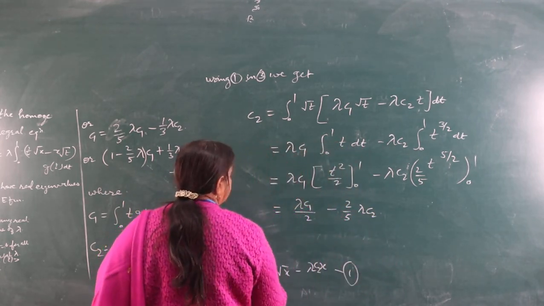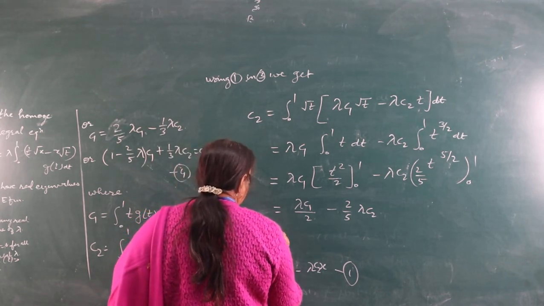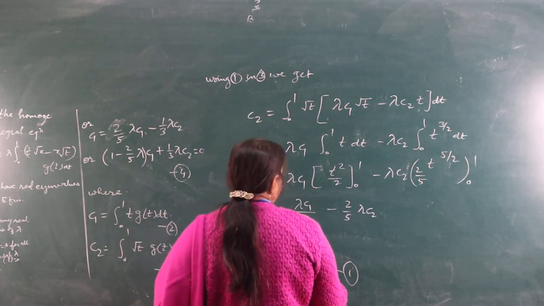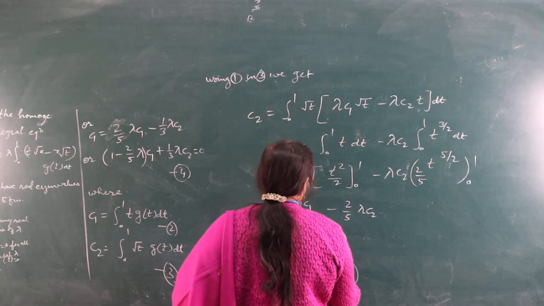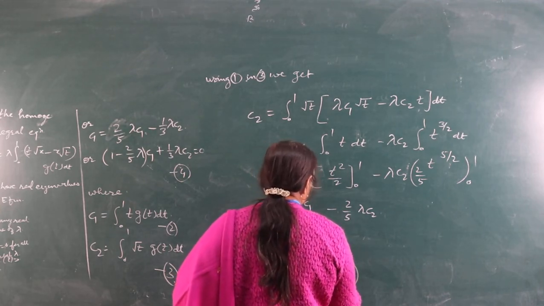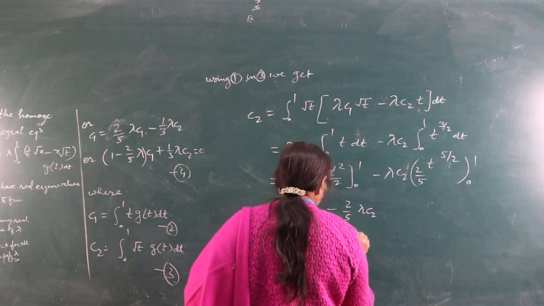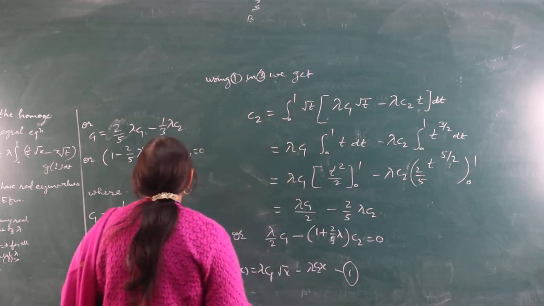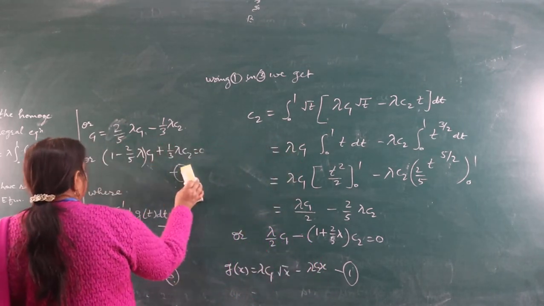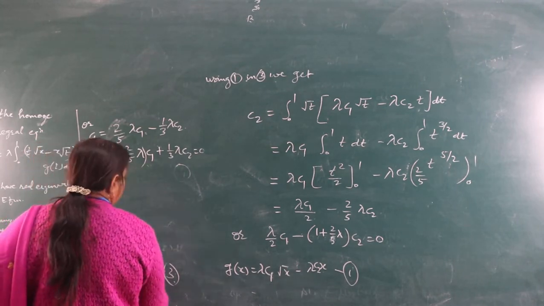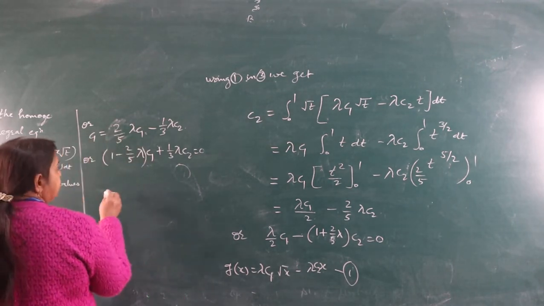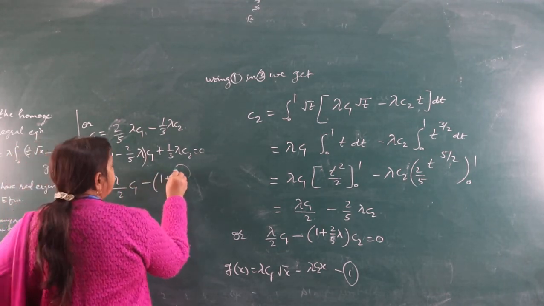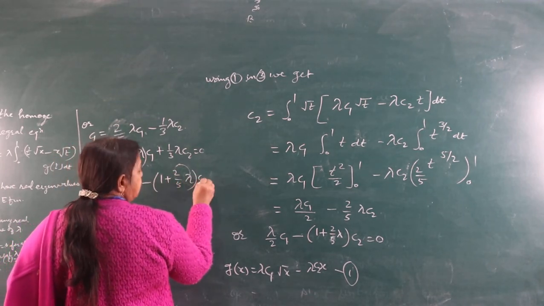or (λ/2) c1 − (1 + 2/5 λ) c2 = 0. We bring this to this side and it becomes (λ/2) c1 − (1 + 2/5 λ) c2.